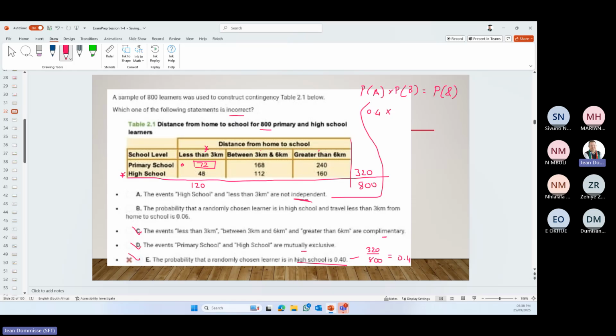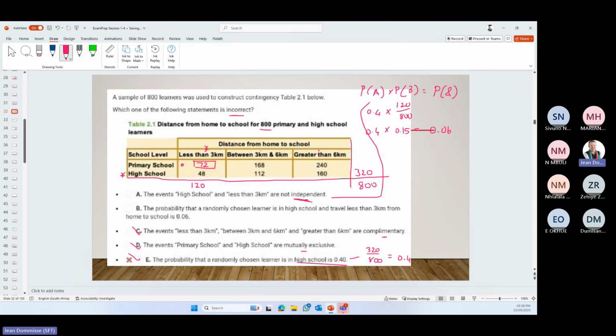I was working out 72, that and not. So the probability of less than 3 kilometers is 120 divided by 800. 120 divided by 800 is 0.15. So 0.4 times 0.15 is equal to 0.06.